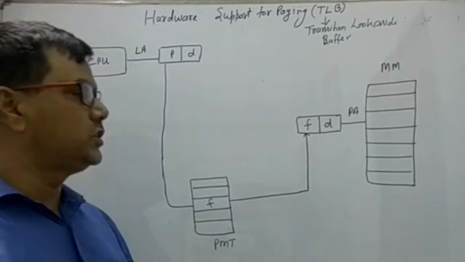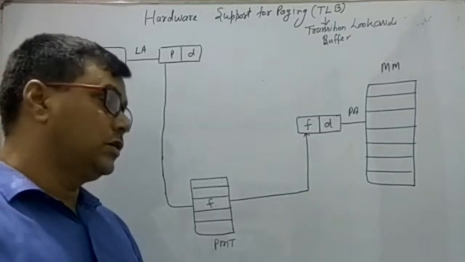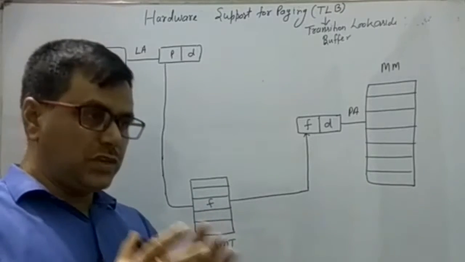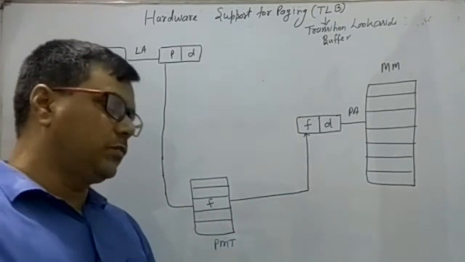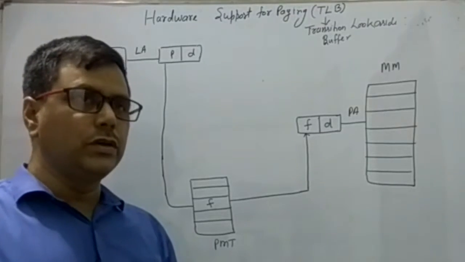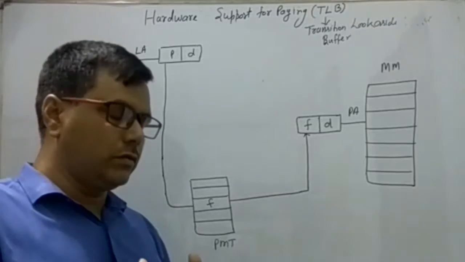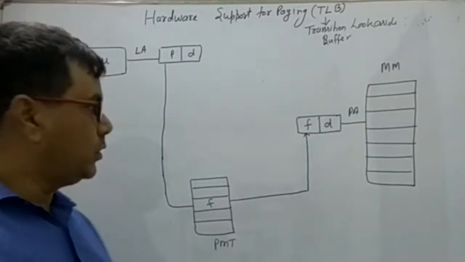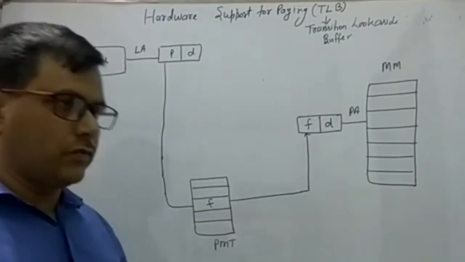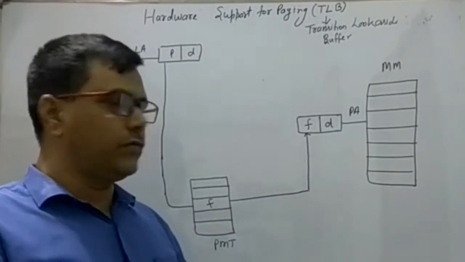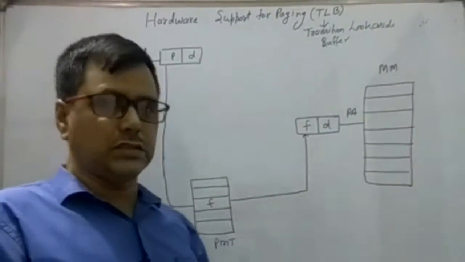Most of the memory space was wasted: although there was space available, a requesting process found the memory insufficient due to external fragmentation. Paging definitely removes external fragmentation.